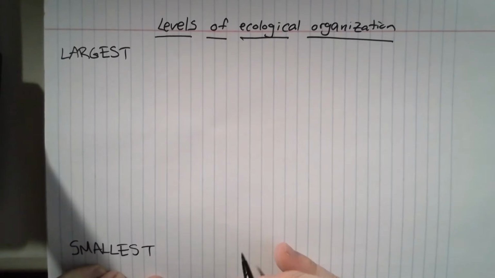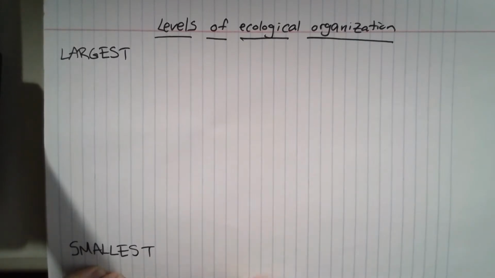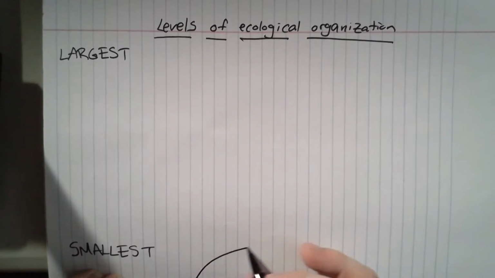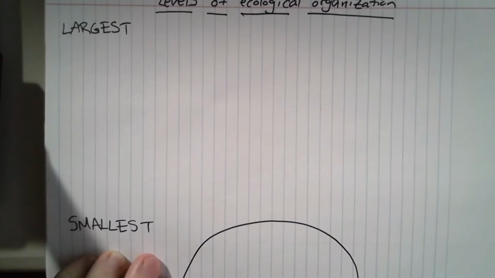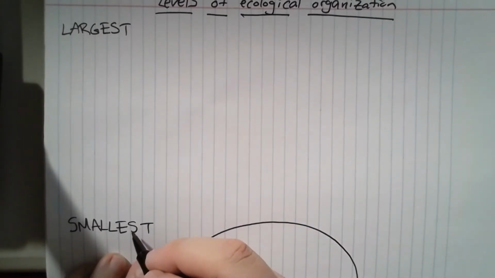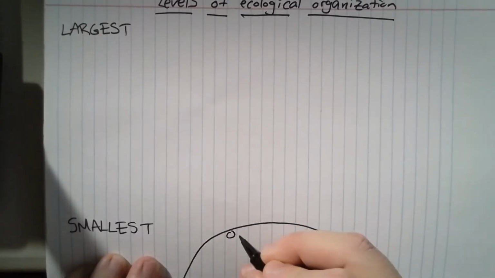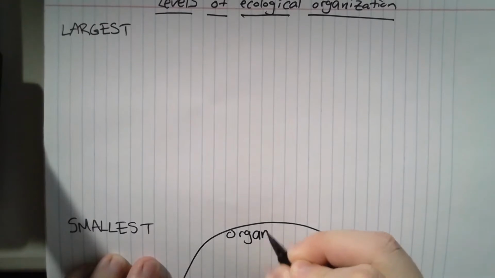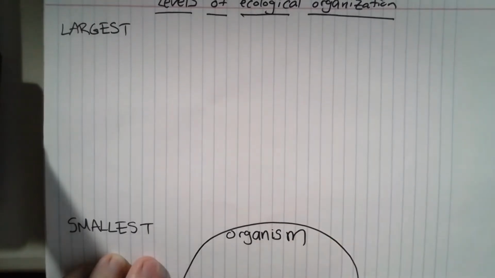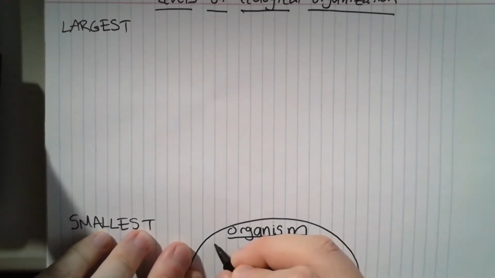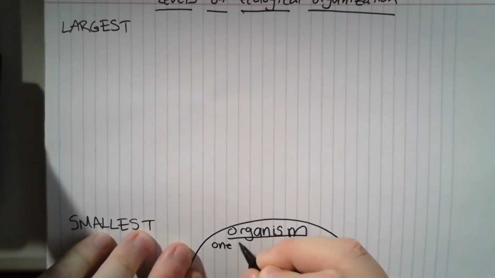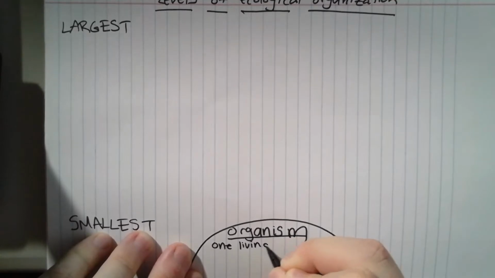So let's start off with the smallest level. And we can maybe draw like a circle, just like this. The smallest level is an organism. An organism is one living thing.